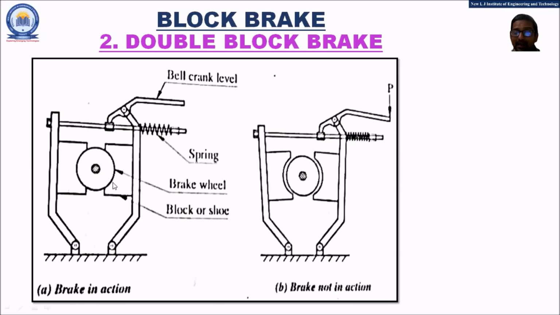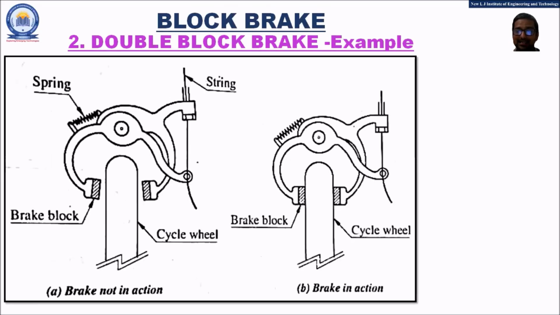There is the contact between the brake wheel and the two blocks. So in this case, we can tell that the brakes are applied on the brake wheel. So this logic or the modification of the double block brake is the example of the brakes which are used in the bicycles.